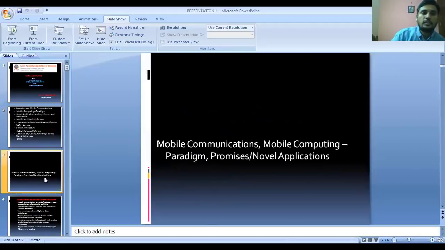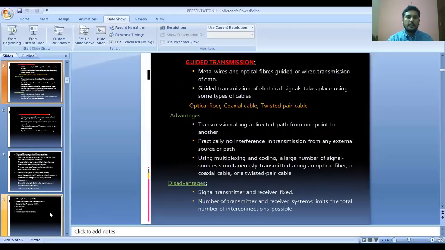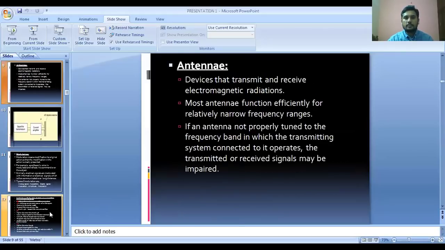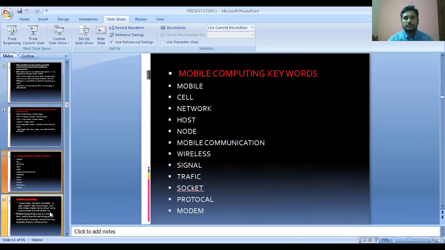These are the topics we discussed in the last session: mobile communication and mobile computing paradigms, different novel applications, and limitations and drawbacks of mobile computing. In mobile communication, data is transmitted in the way of signals. Those signals are transmitted by using guided and unguided transmission mediums, with signal propagation and antennas using modulations.